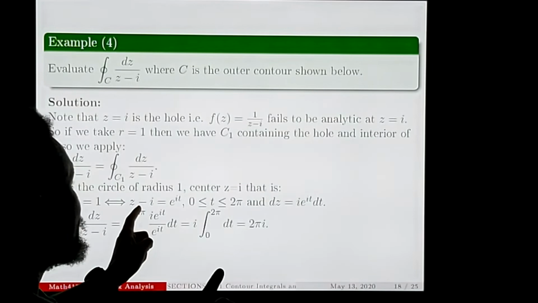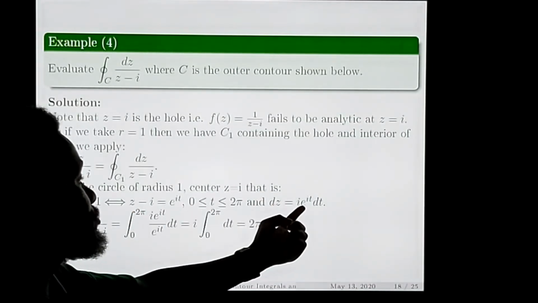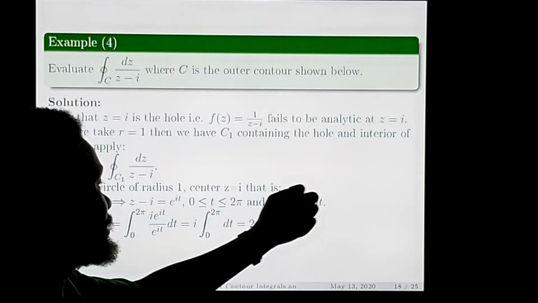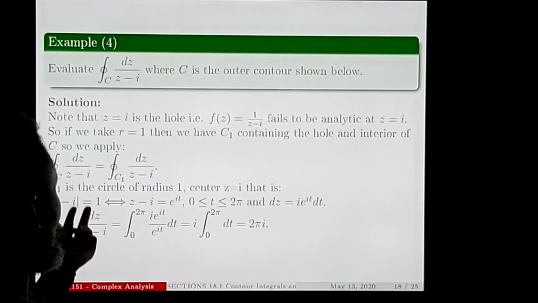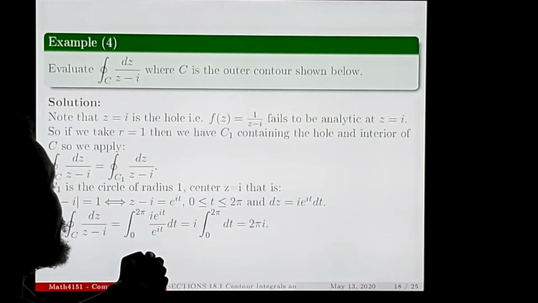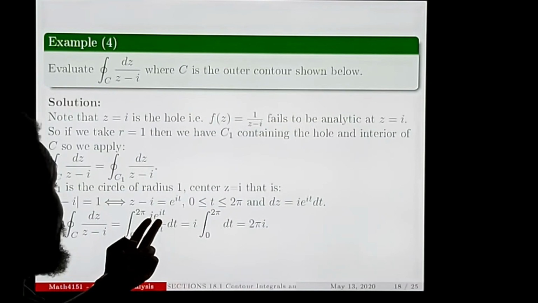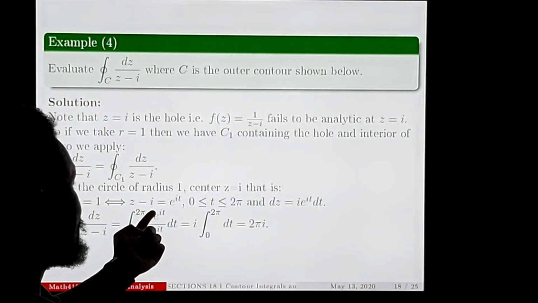So now we can differentiate z. dz will just be, you differentiate this, i e to the i t dt. And then you integrate. So the integral over C1 will be from 0 to 2 pi of dz, what is our dz? i e to the i t dt, that's the numerator.